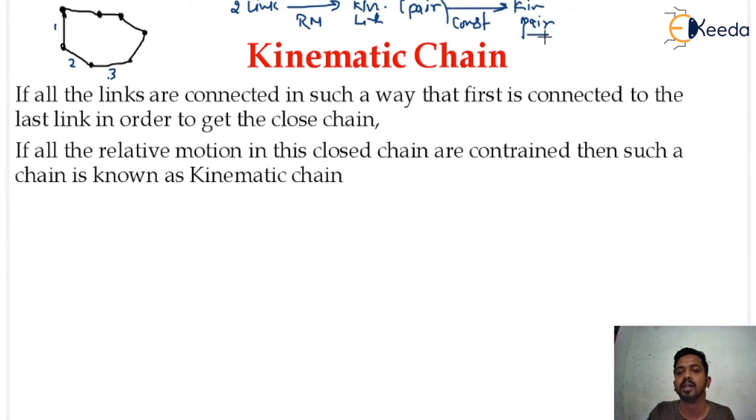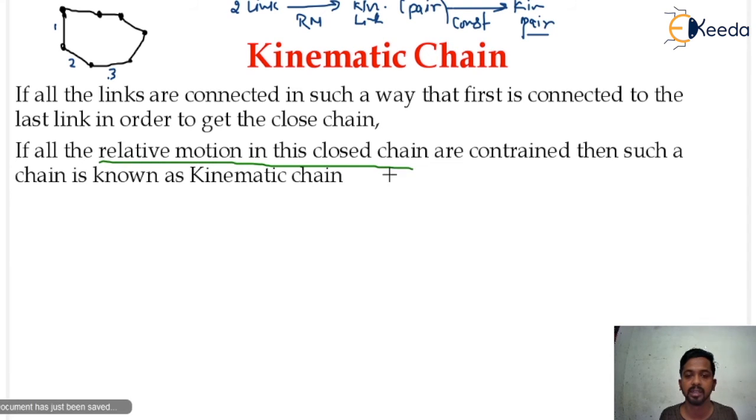Now come to the kinematic chain again. If there are a number of links attached to each other in such a way that the first link is connected to the last link in order to make a closed chain, and if this chain has relative motions, and if all the relative motions are of constrained nature, then we can say this chain is a kinematic chain. So what condition must it follow? The relative motions in a closed chain are constrained. Constraint means it must move in a definite direction.